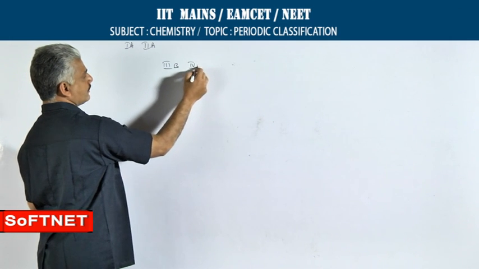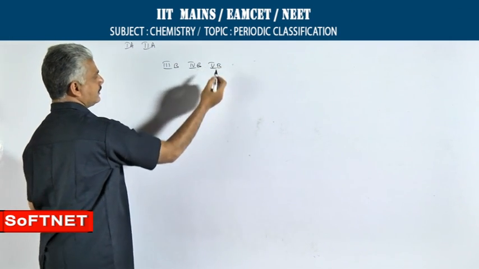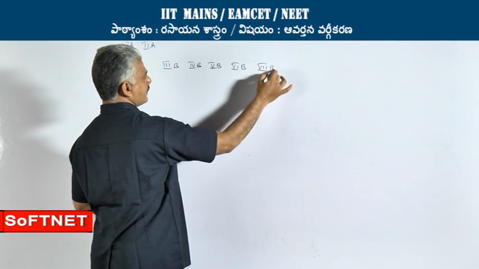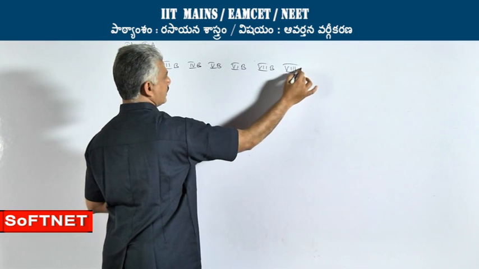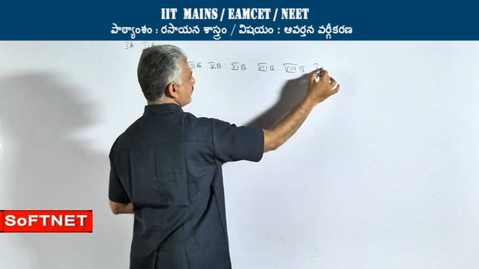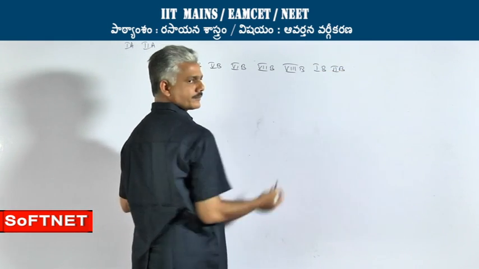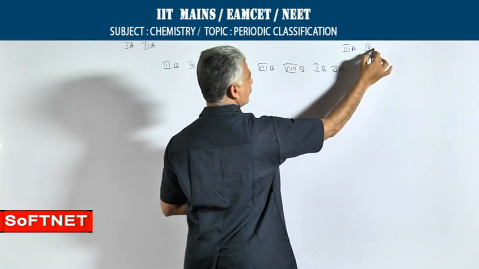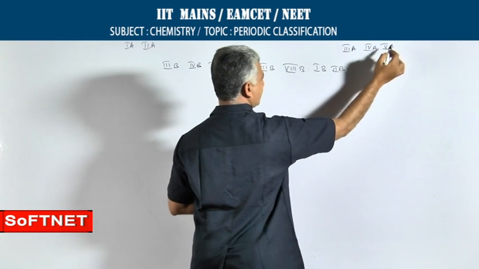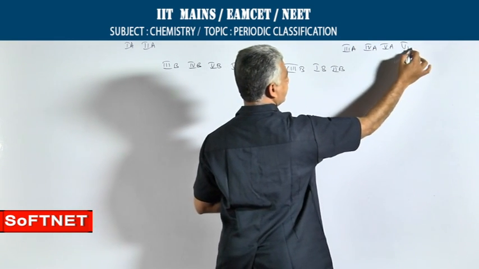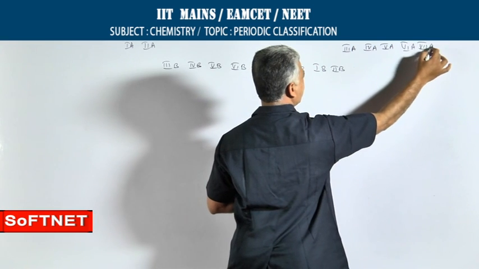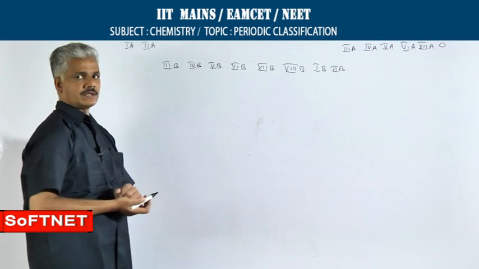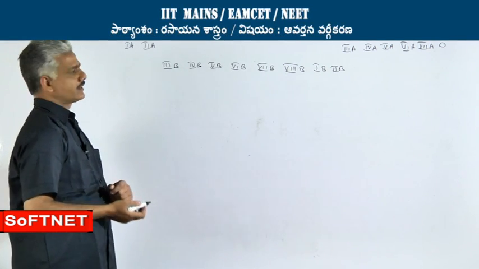3B, 4B, 5B, 6B, 7B, 8B, 1B, 2B, 3A, 4A, 5A, 6A, 7A and 0 group. That is the sequence order of groups.